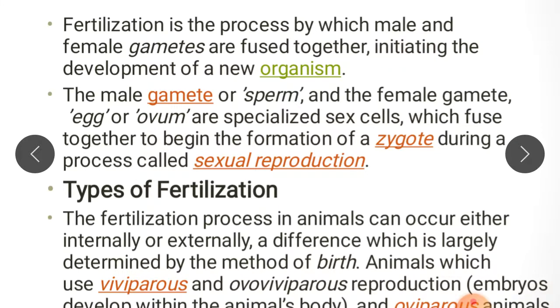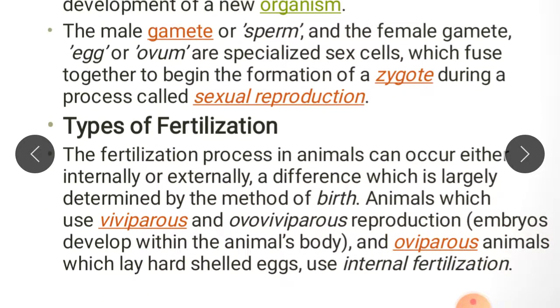So for the development of a new organism, male and female gametes have to be fused. The male gamete or sperm and the female gamete, egg or ovum, are specialized sex cells which fuse together to begin the formation of a zygote during the process called sexual reproduction.